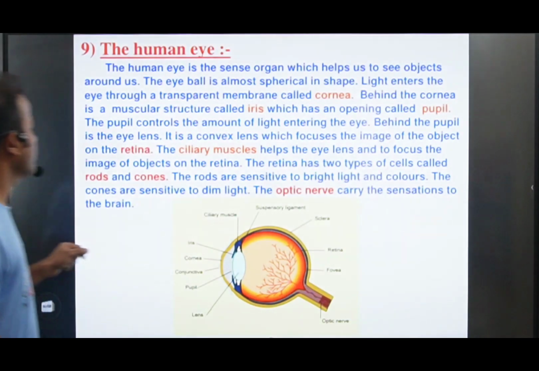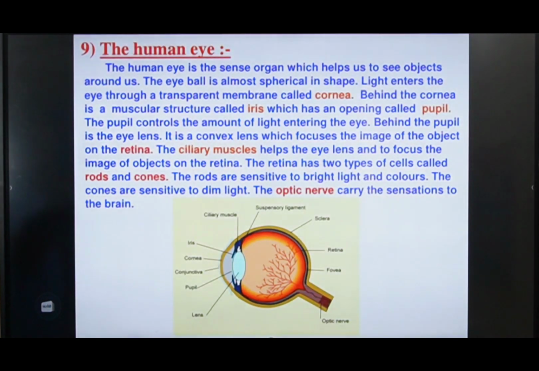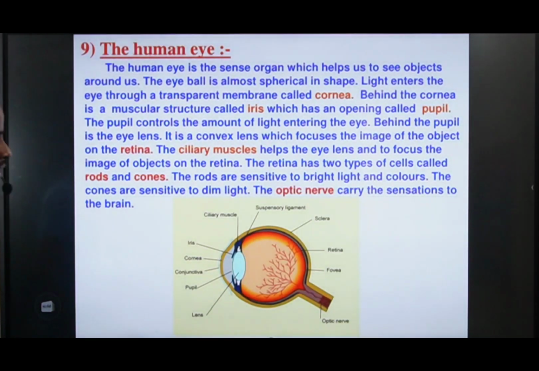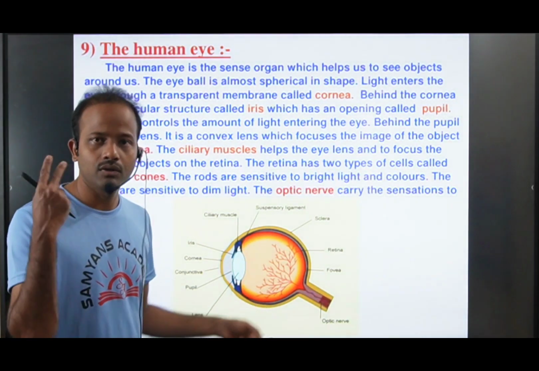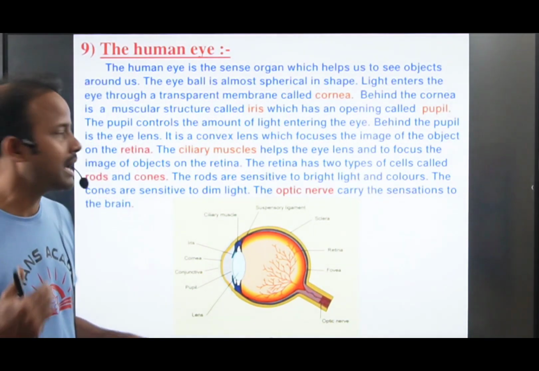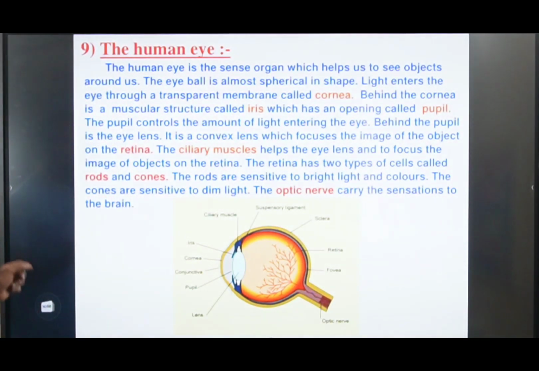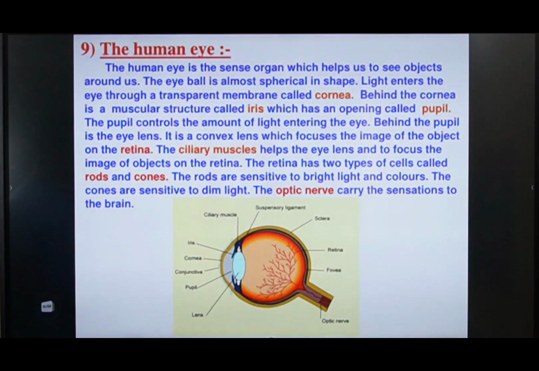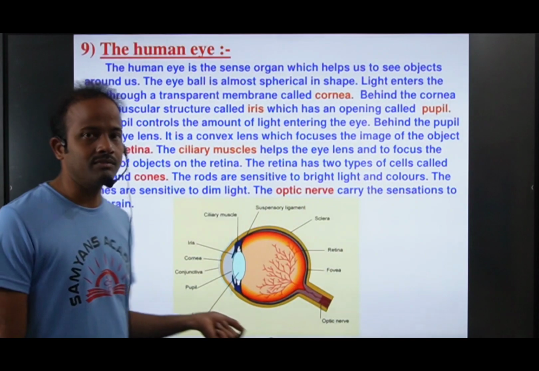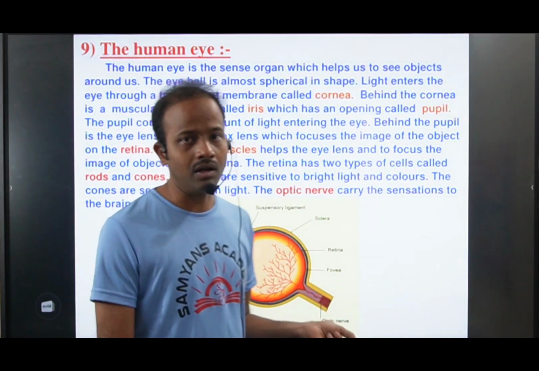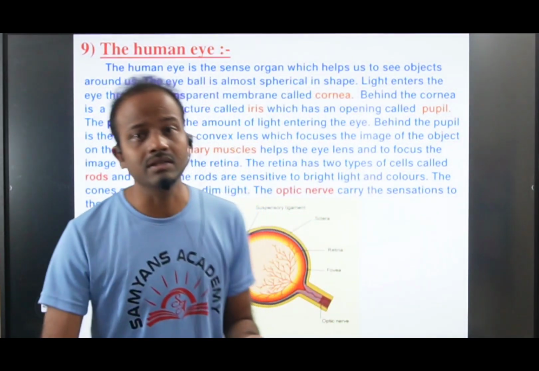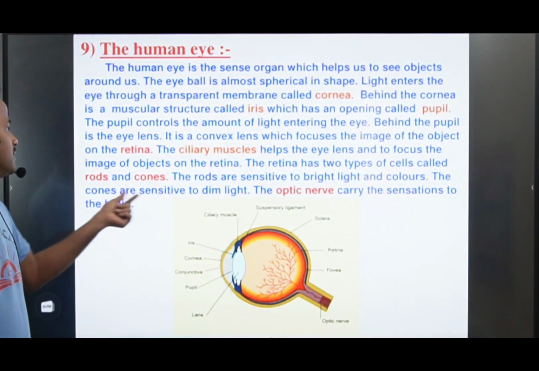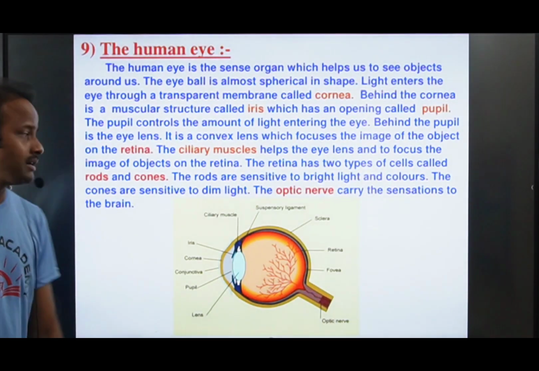The retina has two types of cells called rods and cones. The retina is made up of how many cells? Two cells. What are those? Rods and cones. The rods are sensitive to bright light and colors, and the cones are sensitive to dim light.